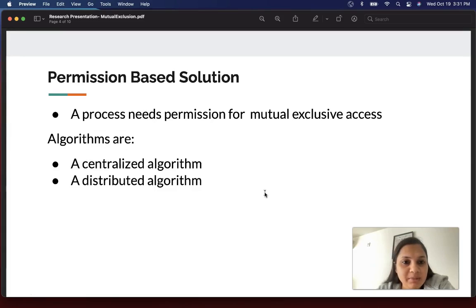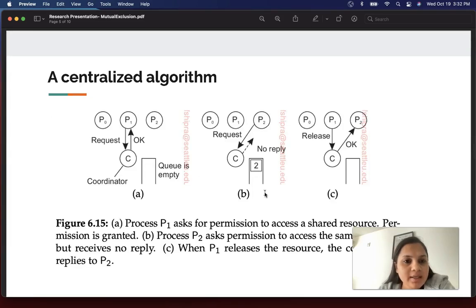The next solution is the permission-based solution. In this, the process that wants to access the resource needs to get permission from other processes in the network. We have different algorithms for this: a centralized algorithm and a distributed algorithm. In the case of the centralized algorithm, as you can see in figure A, we have three processes P0, P1 and P2, and there is one coordinator, C.